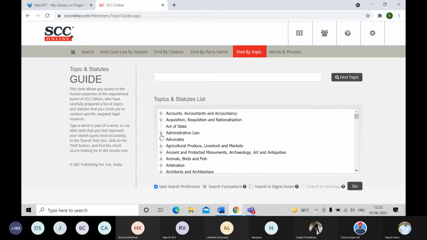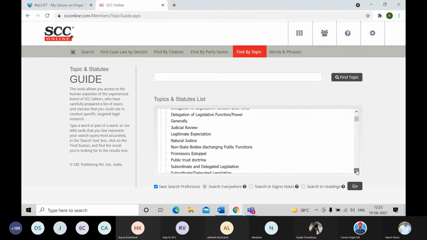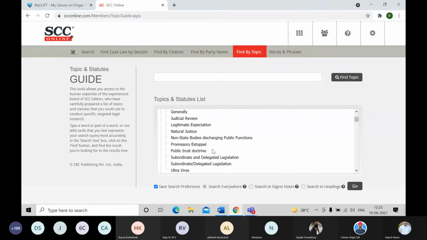select any one of them, say for example administrative law. So under administrative law, it will show me administrative action, administrative appeal, and judicial review, natural justice, promissory estoppel, and so on and so forth. So I'll select one among these and click on the go button on the bottom. So it will show me the results. Now results will be displayed on the basis of the selection I choose.